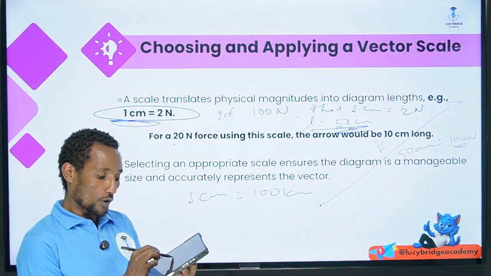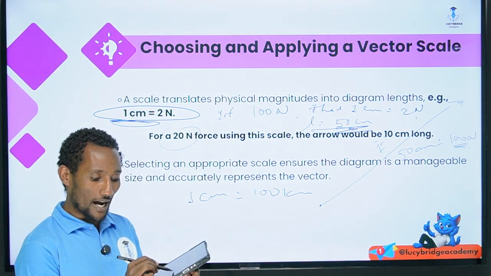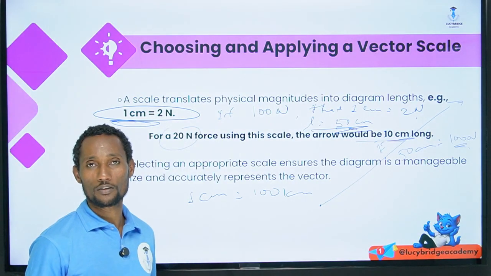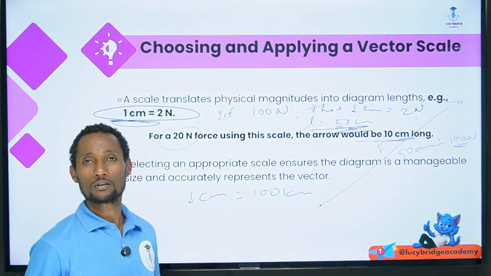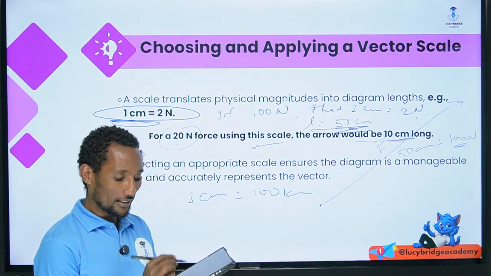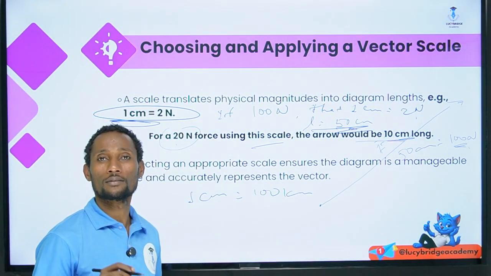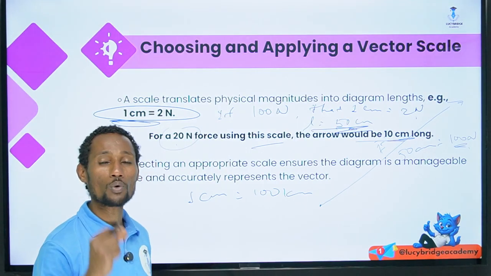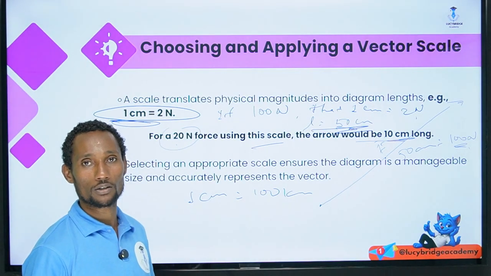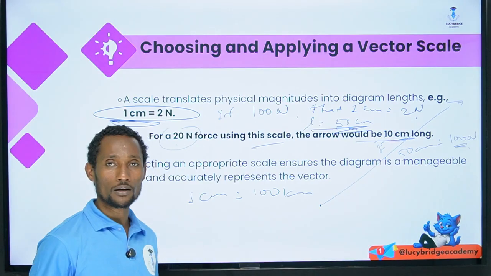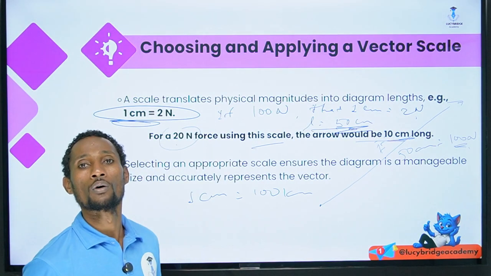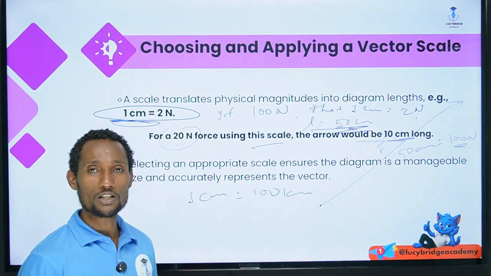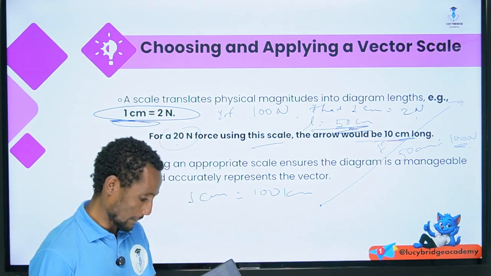So for a 20 Newton force using that scale, the arrow would be 10 centimeter. Only 10 centimeter. If you have a 10 centimeter ruler, then it is easy to draw on your paper. This is also called the mapping system.